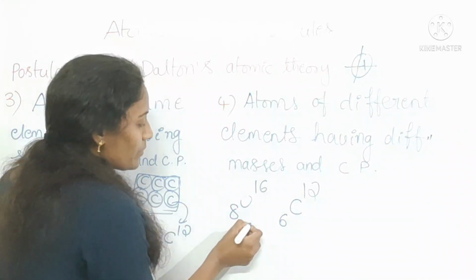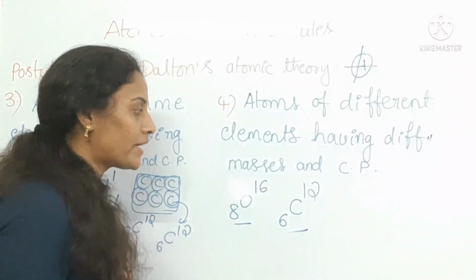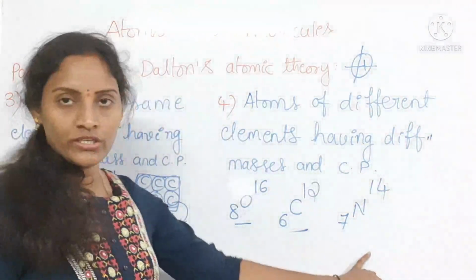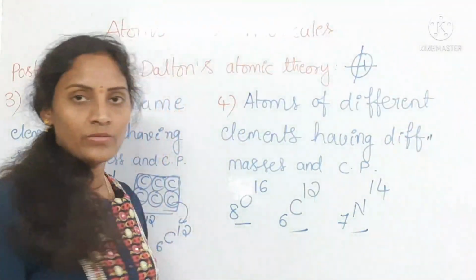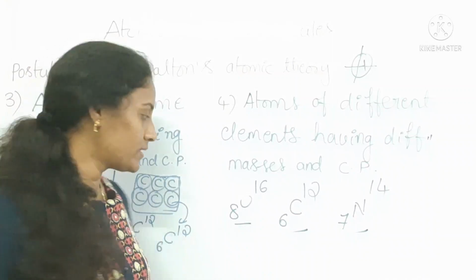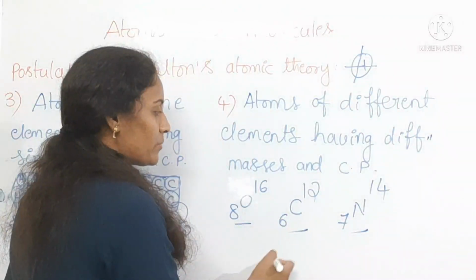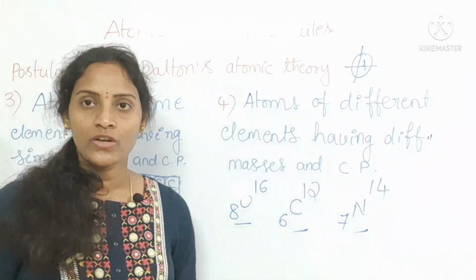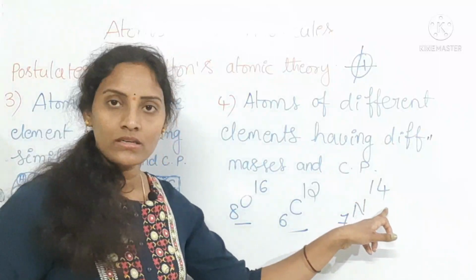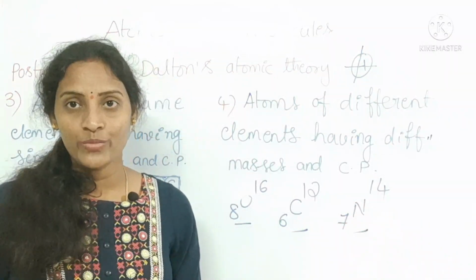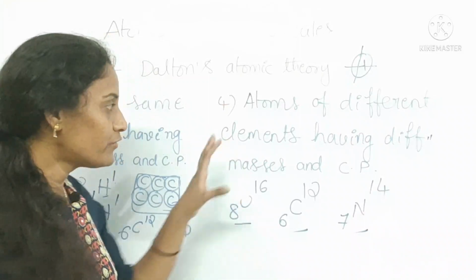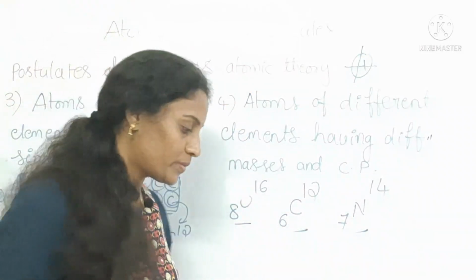See, this is coming from one element, this is coming from another element. 7 and 14 you can take, nitrogen. Okay, this is coming from another element. All are having different masses and different chemical properties. Its atomic number is 8, its atomic number is 6, its atomic number is 7. See here, their atomic masses are different, and along with atomic masses their chemical properties will also differ. Okay, this is the fourth postulate of Dalton's atomic theory.